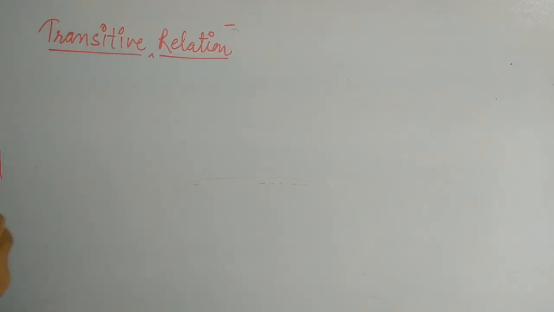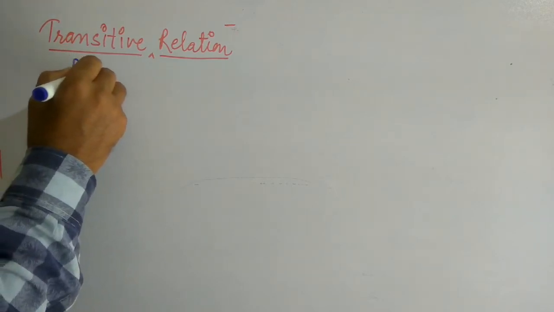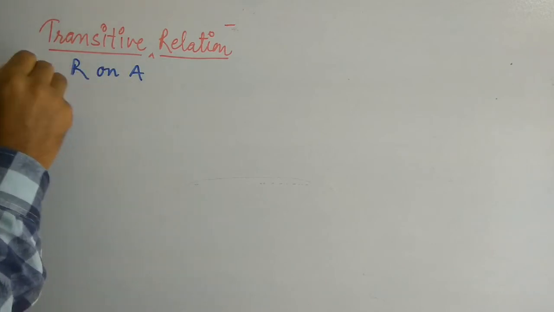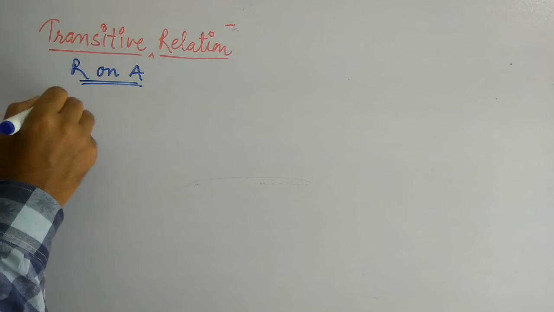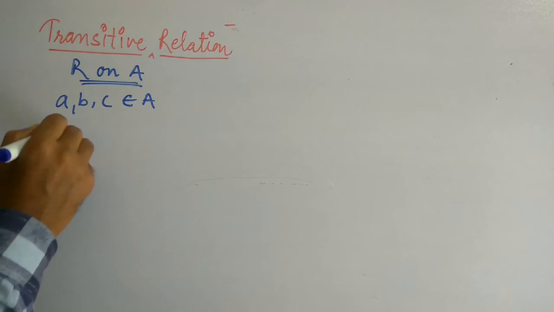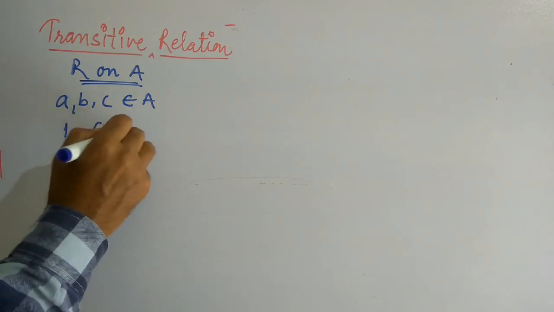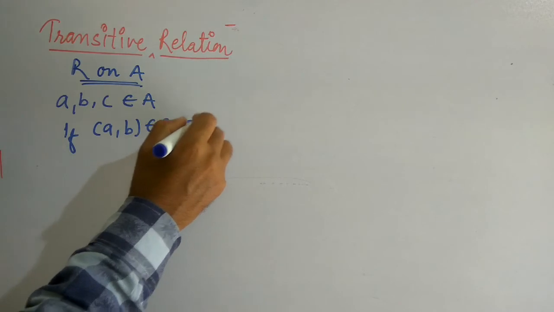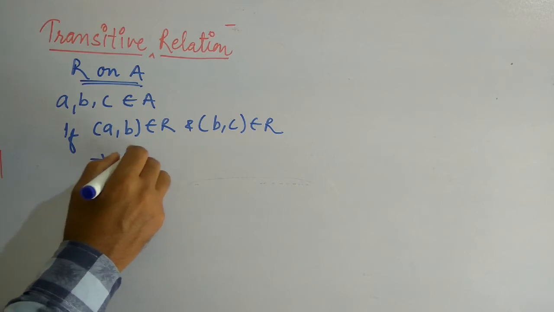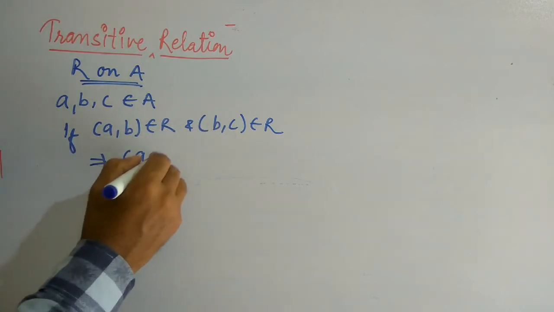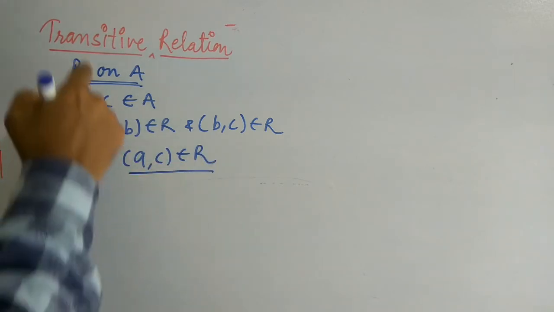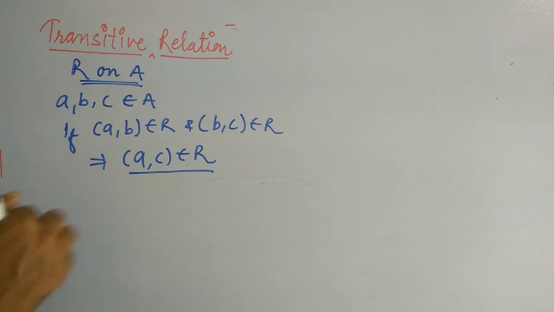Now the next one is the transitive relation. If we consider a relation R on a set A, and we take three elements a, b, c belonging to A, if (a, b) belongs to R and (b, c) belongs to R, this implies (a, c) belongs to R, then that type of relation is known as a transitive relation.